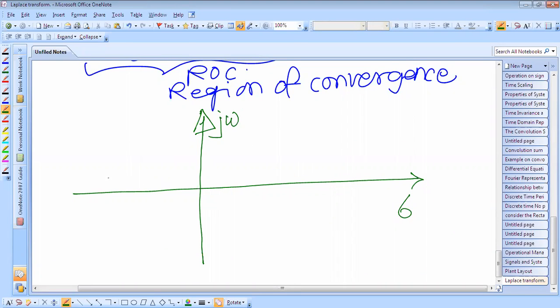Your region of convergence is greater than minus alpha. So minus alpha lies somewhere here, and therefore the region of convergence is greater than minus alpha. Therefore, this is your region of convergence,